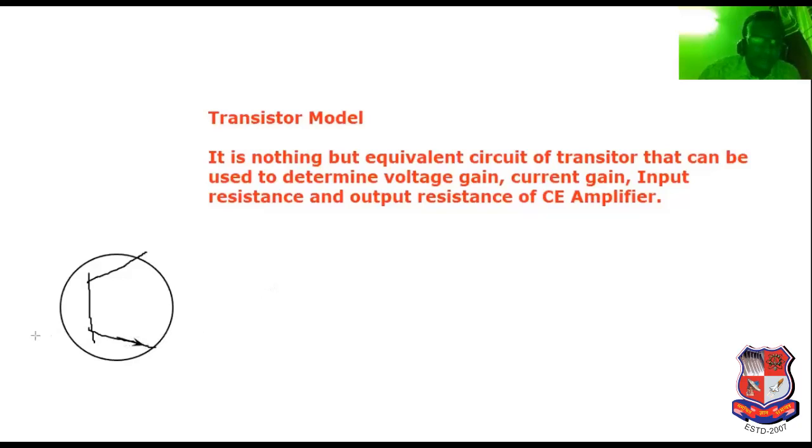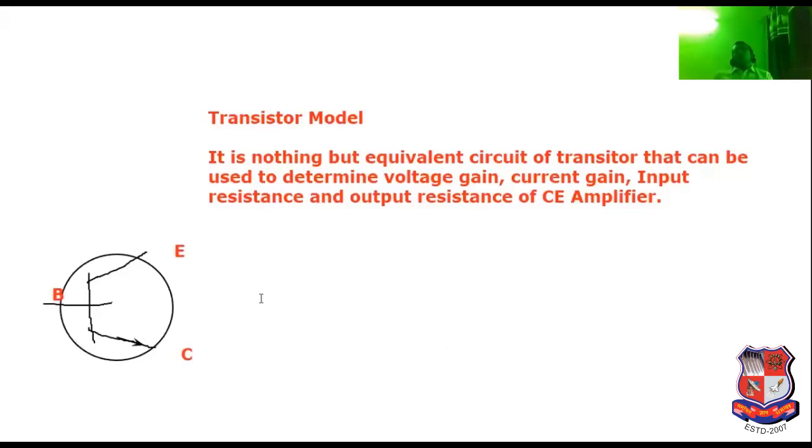It can be considered as the emitter, it can be considered as the base. This is known as the base, this is known as the emitter, this is known as the collector.